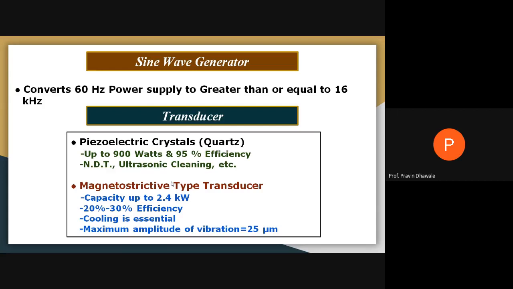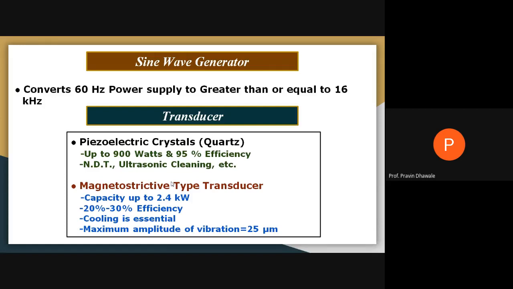The magnitude of the vibrations obtained is up to a maximum of 25 microns. That means the maximum amplitude of vibration in a magnetostrictive type transducer is 25 microns.